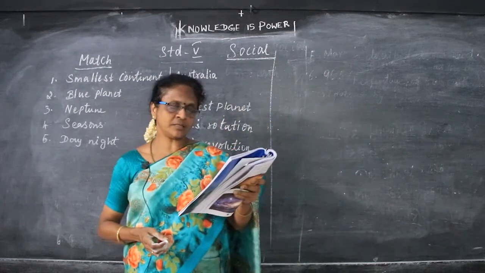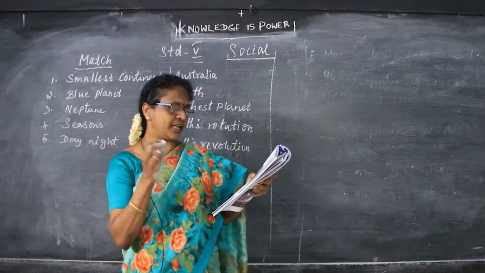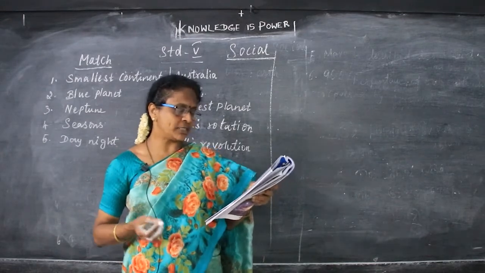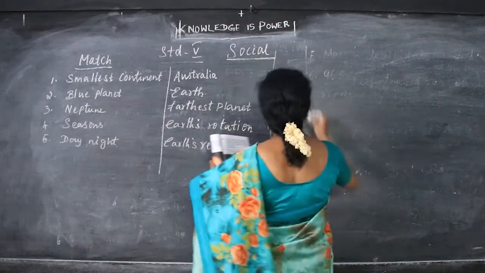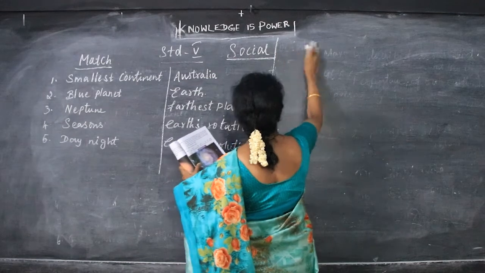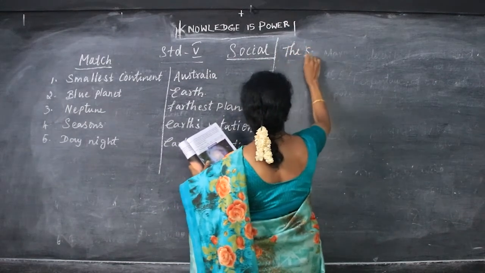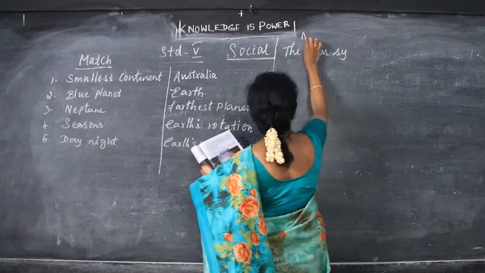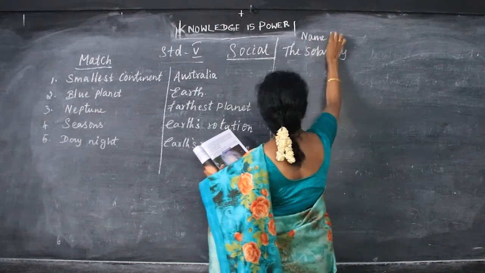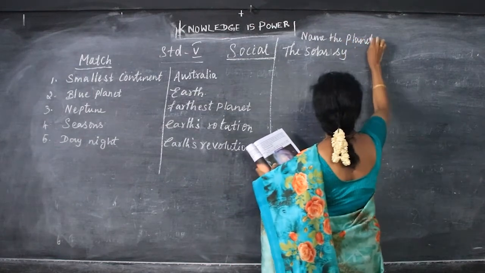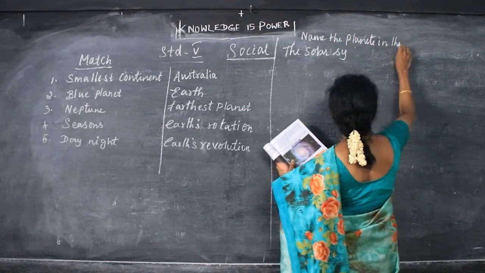The solar system consists of the sun and the 8 planets, their moons, dwarf planets, asteroids and comets. Name the planets in the solar system.